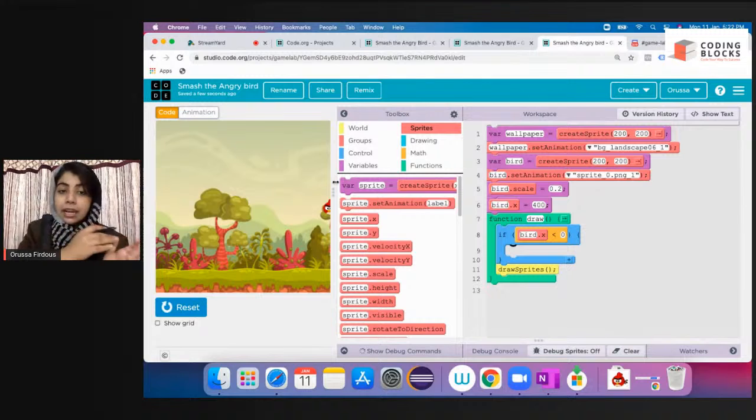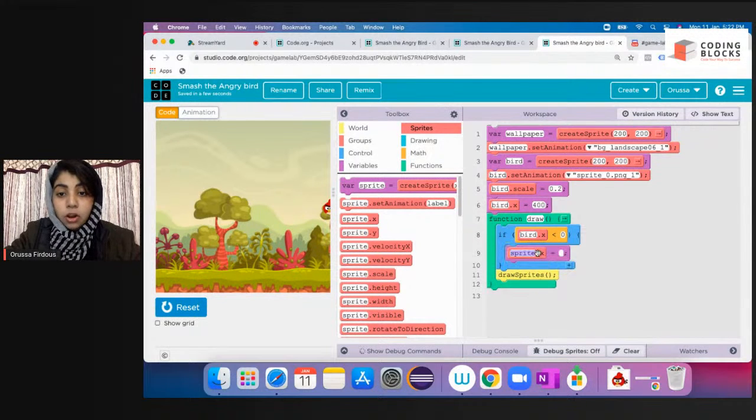Why? Because the x-axis and the y-axis contain 400 pixels in the horizontal direction and 400 pixels in the vertical direction. So now bird.x, again I'll use this block, bird.x should be equal to 400.